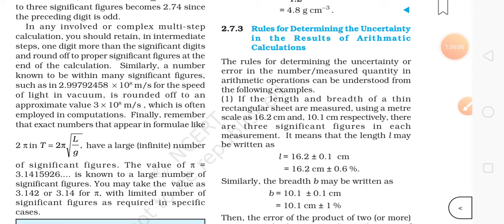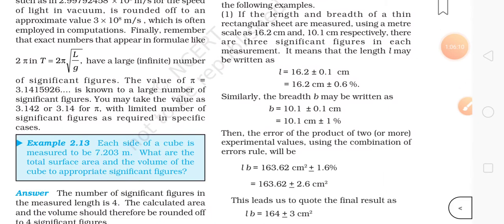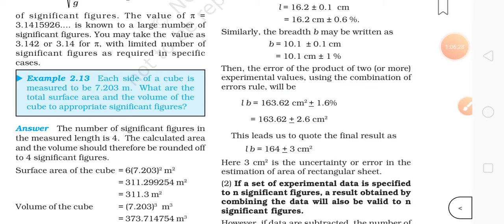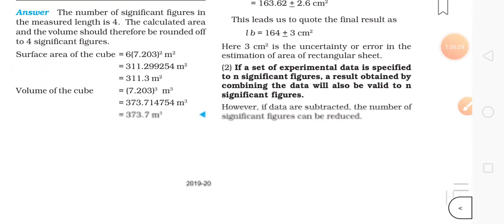It means that the length L may be written as L equals 16.2 plus minus 0.1 centimeter. Also it can be written as 16.2 centimeters plus minus 0.6 percentage. Similarly the breadth can also be written in the same way. It's very simple, nothing complicated here.